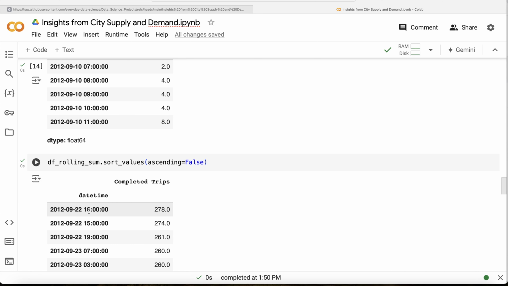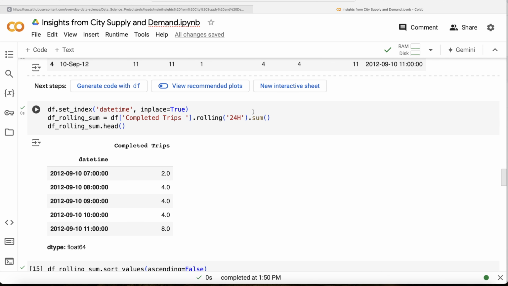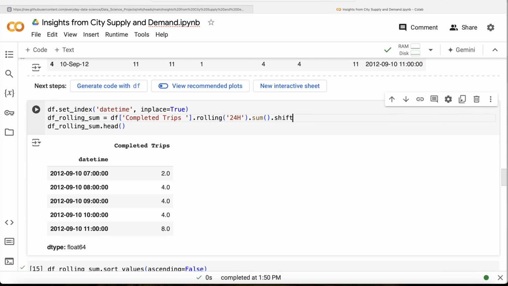You don't need that, right? You just saw that this is 4 to 5 p.m. So if you subtract 23 hours, you are going to reach 5 p.m. of yesterday. So how can we do that? Instead of, once you perform the sum, shift it by 23 hours. So what we do is shift minus 23.